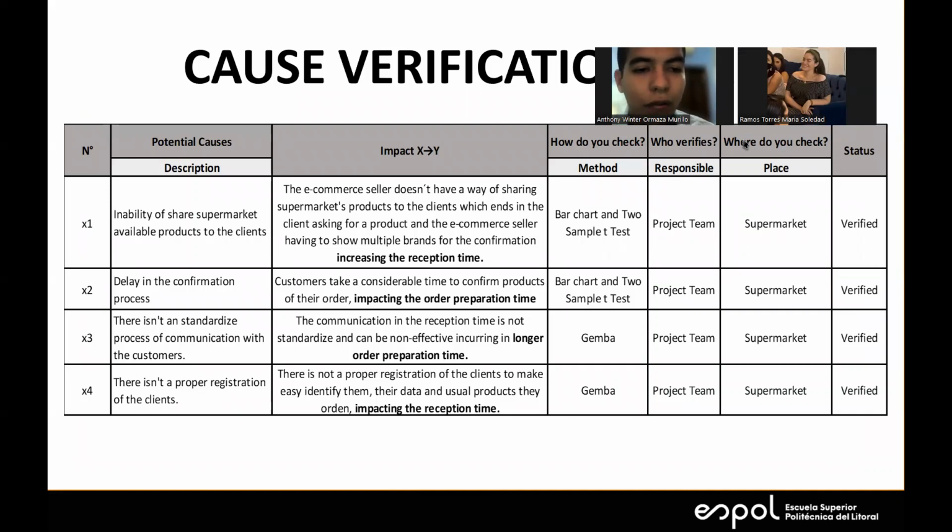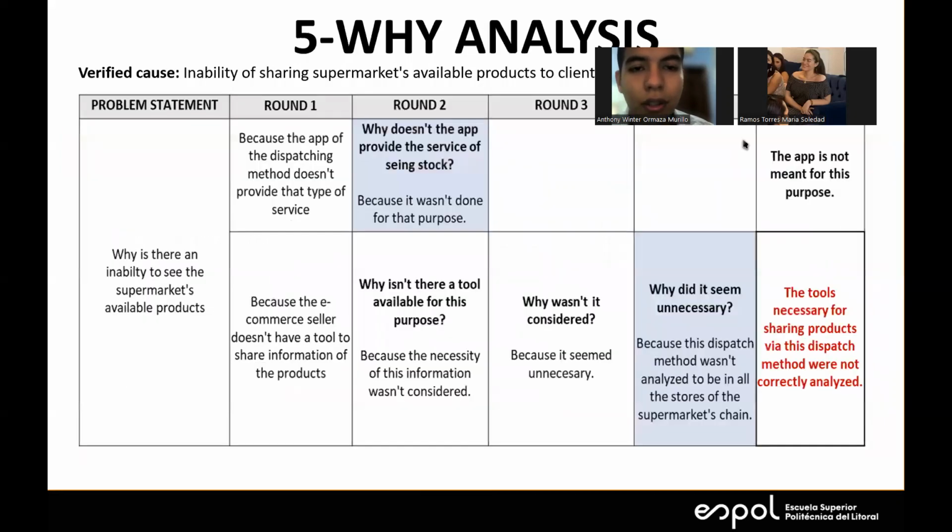We show you, for example, the variable one. We had the inability of the sharing of the supermarket. This is how to check: the method, bar chart, and two sample tests. Who verifies is the leader of the projects, Soledad Ramos, and Antonio Ormaza, in the supermarket. This is a 5-why analysis.